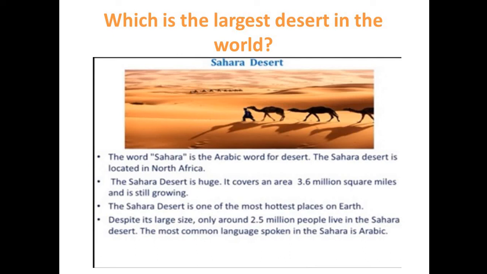The Sahara is one of the hottest places on earth. Next, despite its large size, only around 2.5 million people live in Sahara Desert. The most common language spoken in Sahara is Arabic.